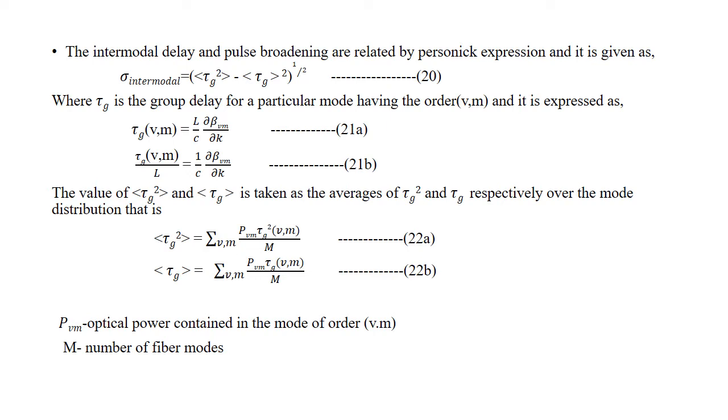So the value of tau g squared and tau g is taken as the average of tau g squared and tau g respectively over the mode distribution. That is, tau g squared is equal to sigma v, m p v m tau g squared of v, m by capital M, and tau g is equal to sigma v, m p v m tau g of v, m divided by capital M. So p v m is the optical power contained in the mode of order v, m, and M is the number of fiber modes.